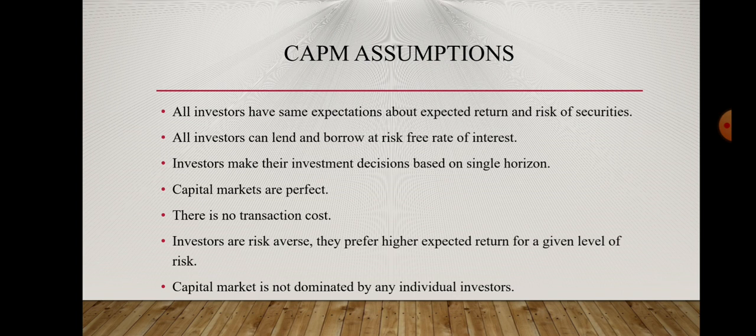All investors can lend and borrow at the risk-free rate of interest. Investors make their investment decisions based upon a single horizon. It means all investors invest in a particular stock for the same time period, like 1 year, 2 years, 3 years. The capital markets are perfect.